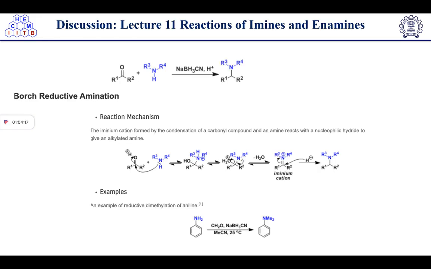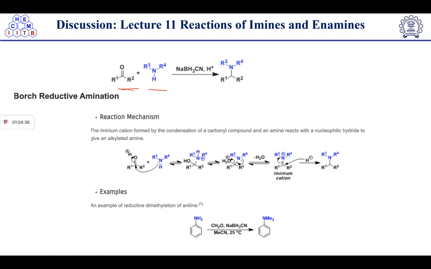Okay, so in lecture 11 we have discussed the Borch reductive amination. In this case we have a ketone and an amine, right? In this reaction, the iminium cation formed by the condensation of a carbonyl compound and an amine reacts with a nucleophilic hydride to give the alkylated amine.